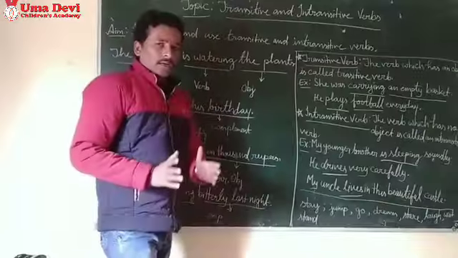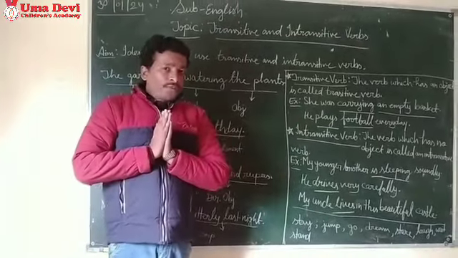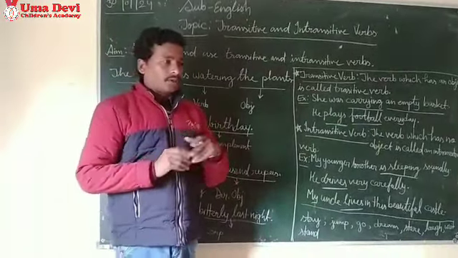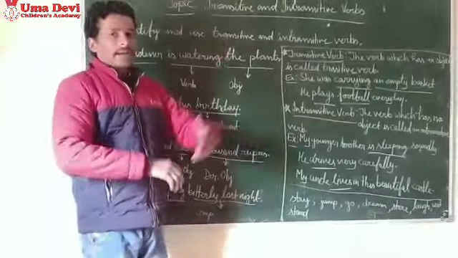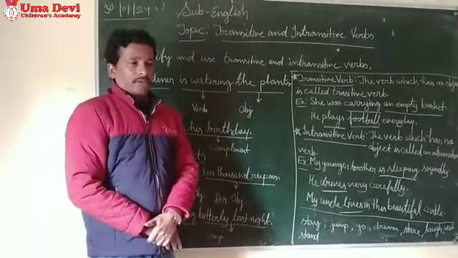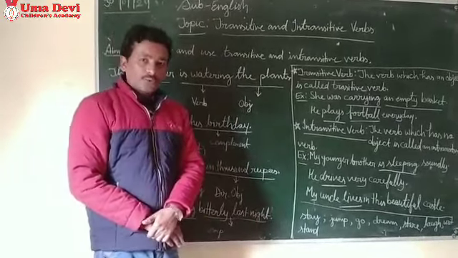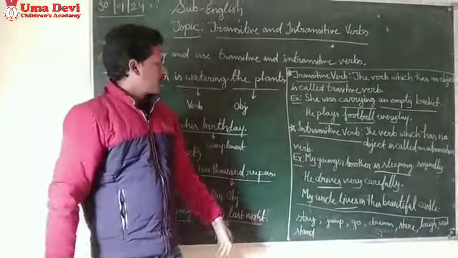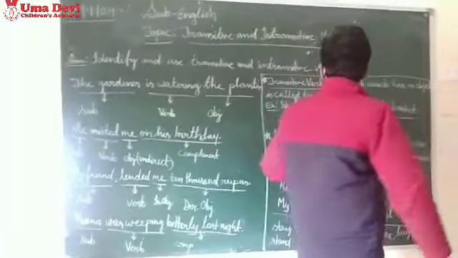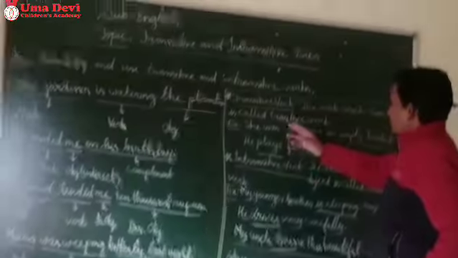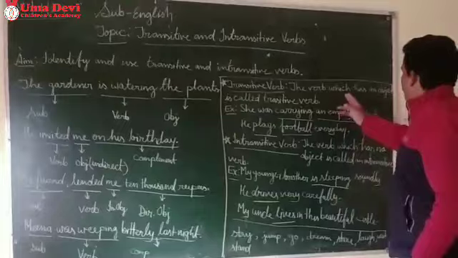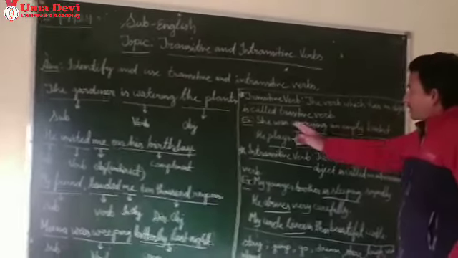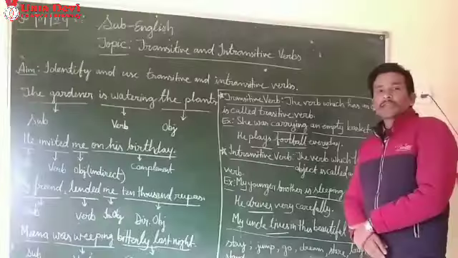So now we are going to learn about transitive and intransitive verbs. But before that, you must know if the verb has any object or not. Now see the definition of transitive verb. The verb which has an object is called a transitive verb.